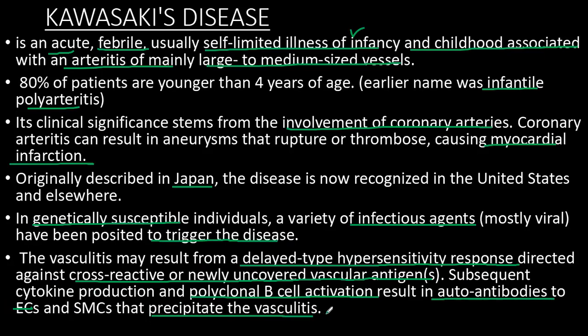So in this type of vasculitis, there will be anti-endothelial autoantibodies, and also antibodies directed against the vascular smooth muscles.